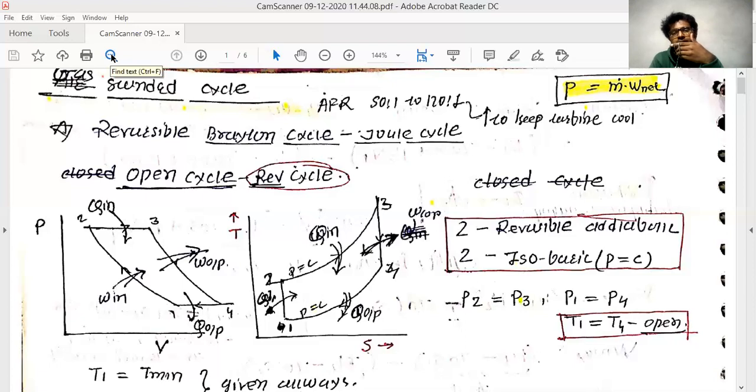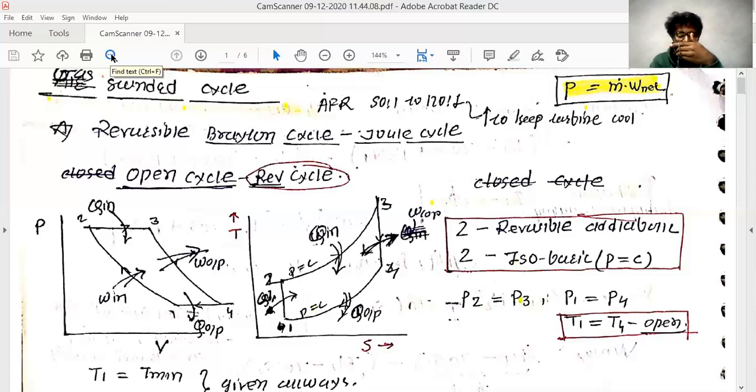If the final temperature of the Carnot cycle reaches the atmospheric temperature, whatever work you get is the maximum amount of work.